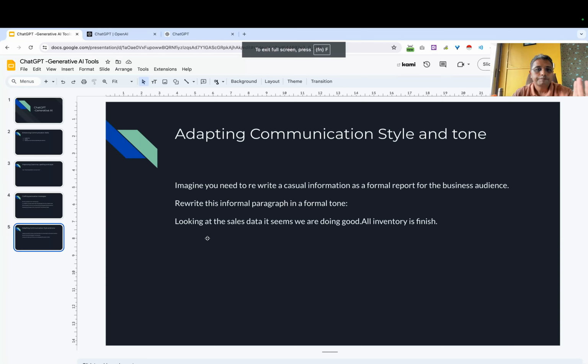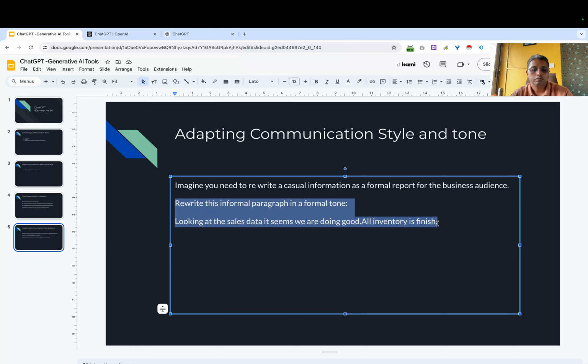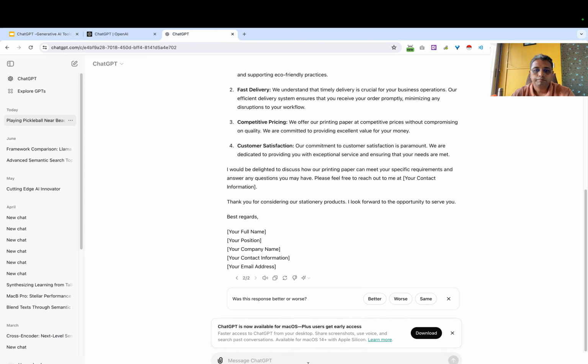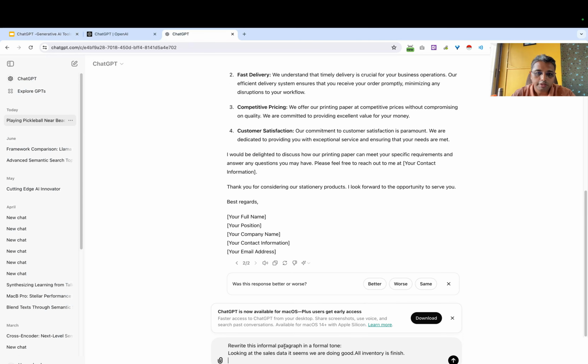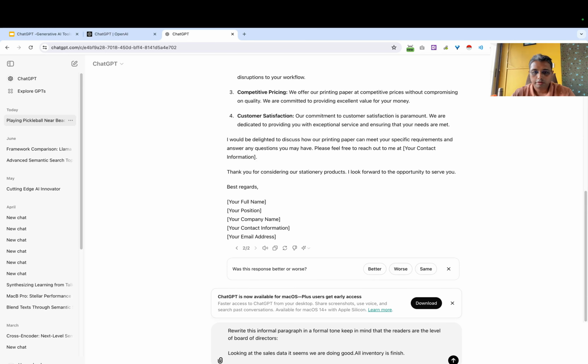For example, let us see. Rewrite this informal paragraph in a formal tone. Keep in mind that the leaders are at the level of board of directors.